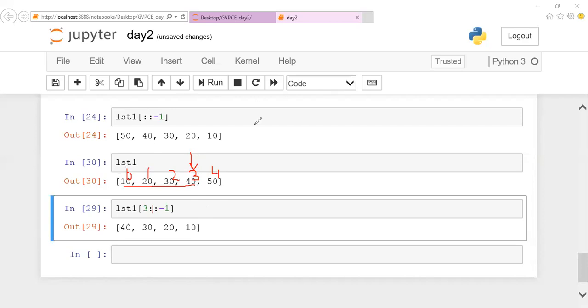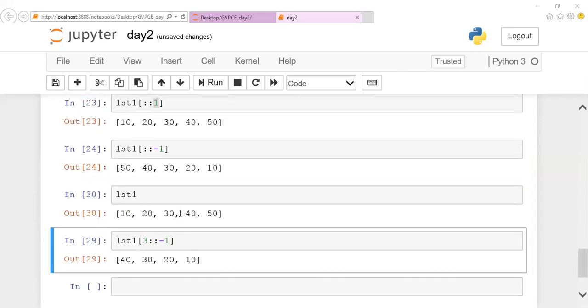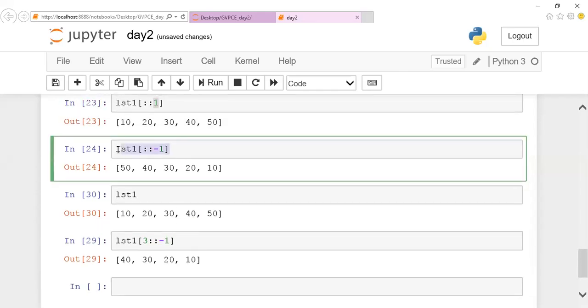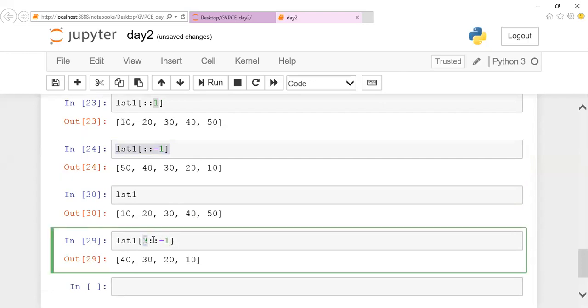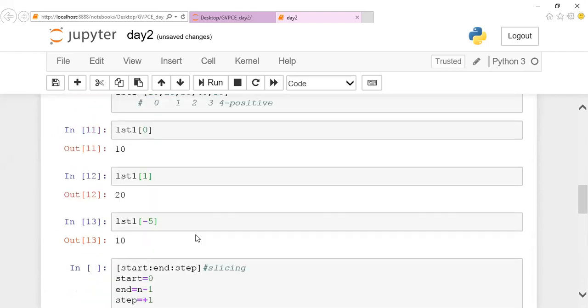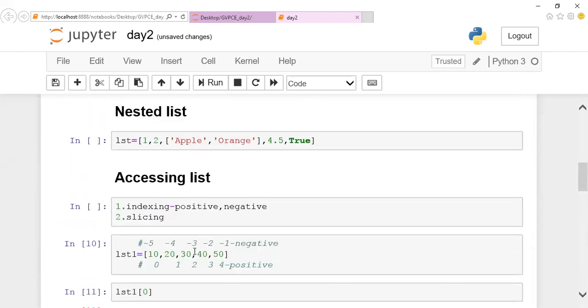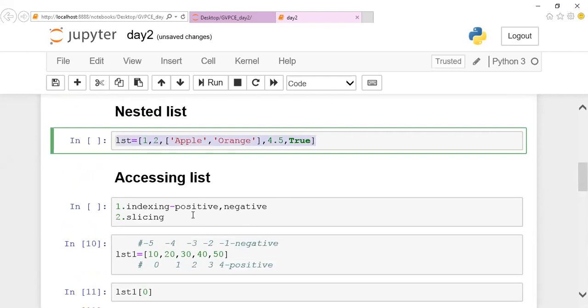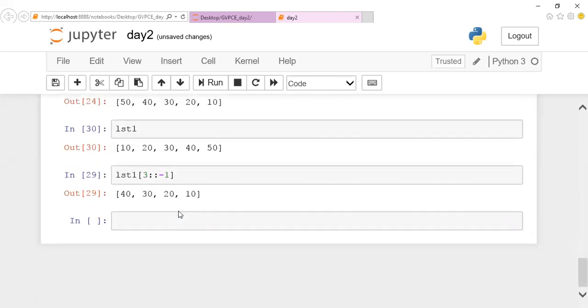Guys, this is all about negative indexing. If you want some other combination, just work with it, and if you find any doubt, you can let me know. Okay, I'll move on to the next topic. Generally you can access like this, or if you want to mention the starting range and the ending, give the numbers here followed by the step value minus 1. Clear? This is all about positive indexing and negative indexing. I want you to try it out. I can give multiple combinations, guys, but if I put all the combinations here, time is not sufficient. So try it out, and if you have any doubt, you can let me know in the afternoon session.